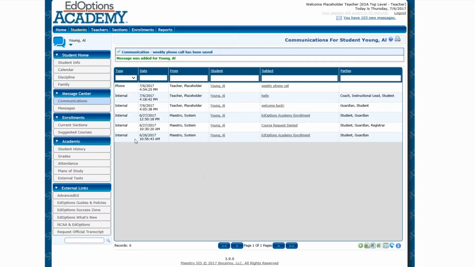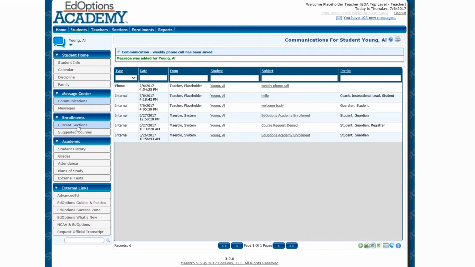Another important feature that we have added is the ability for Sensei messages within Plato Courseware. Those Sensei messages are now being fed into Maestro. So you won't have to copy and paste and add those in as a communication. Those will be automatically brought over. So that's really exciting, a little bit less work for you guys to do. So we are excited that you can do that.